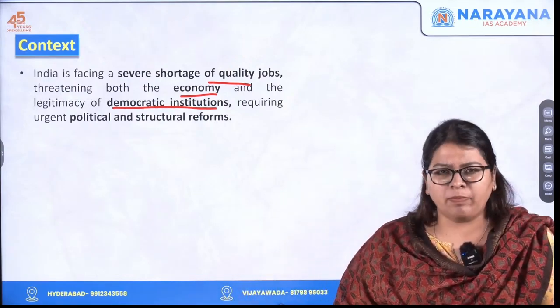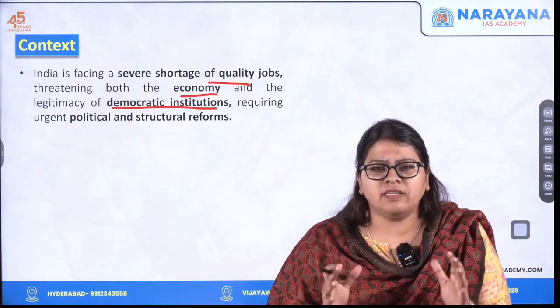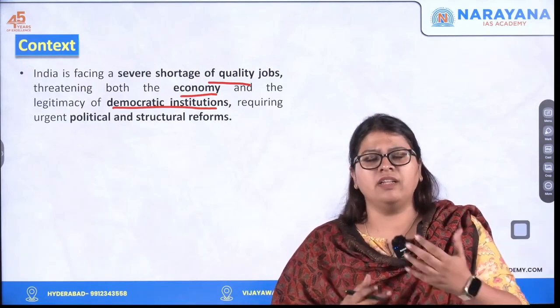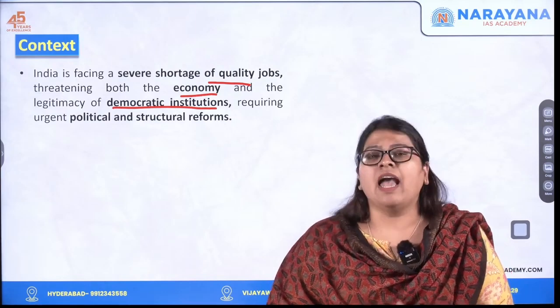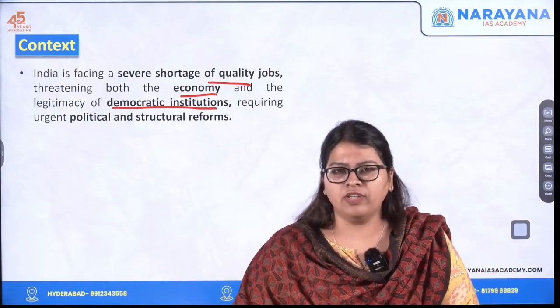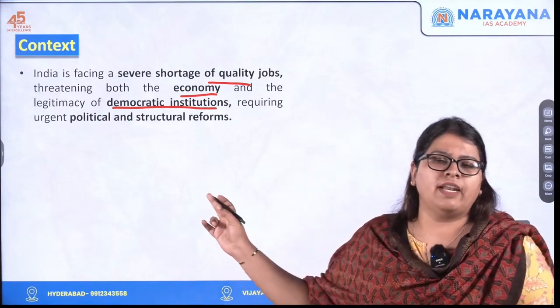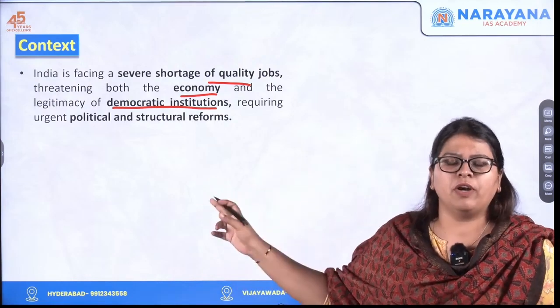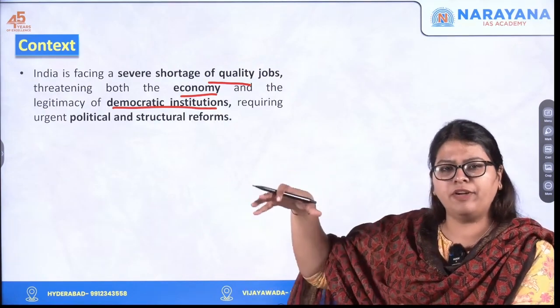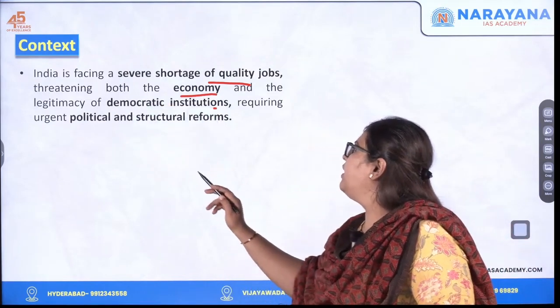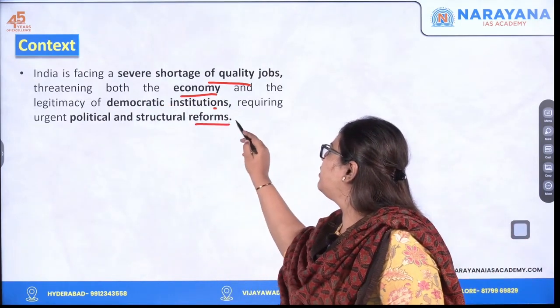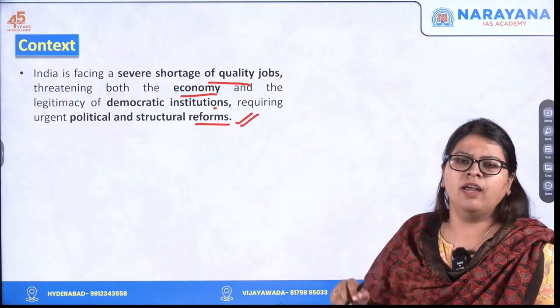Such restlessness among the youth turns into a clash with the government, and this distorts its efficient functioning, thereby threatening the democratic institutions, particularly the political party or the government which is in power. So this requires urgent political and structural reform. That is what has been discussed in this particular article.